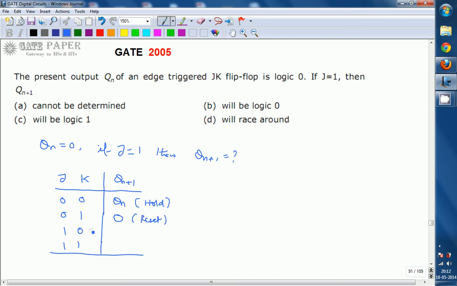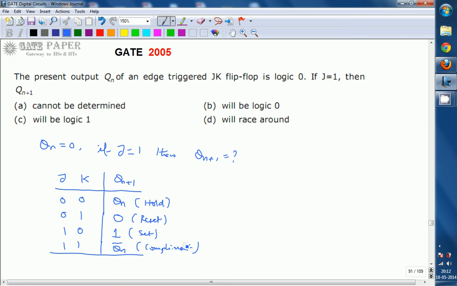Whenever J is equal to 1 and K is equal to 0, it doesn't depend on the present state; the next state will be 1. That is the set state. Whenever J is equal to 1 and K is equal to 1, it depends on the present state, and the next state is the complement of the present state. So this is the complement state or inversion state.